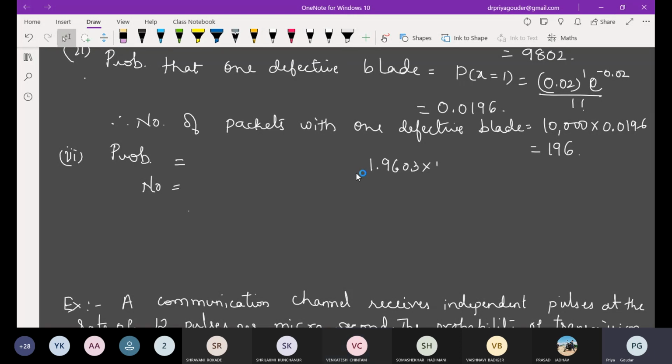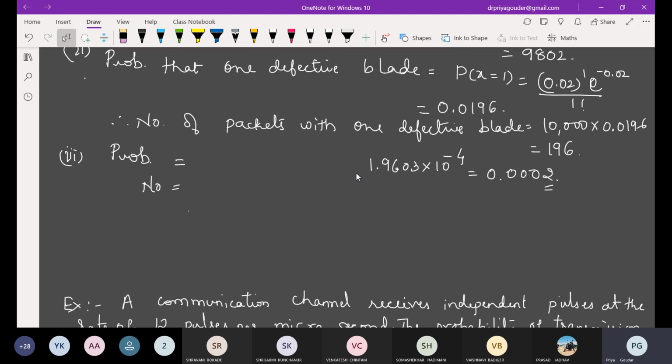1.9603 into 10 raised to minus 4. Minus 4 means take 3 zeros, then this digit, 19, so I can write it as 0.0002.